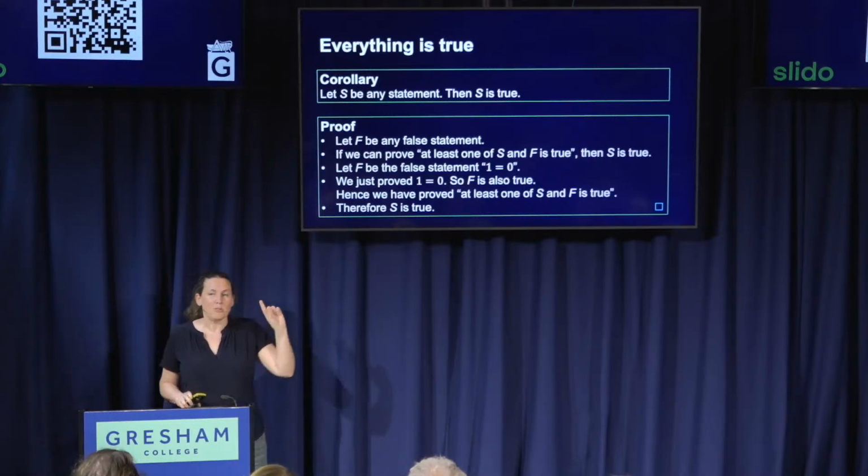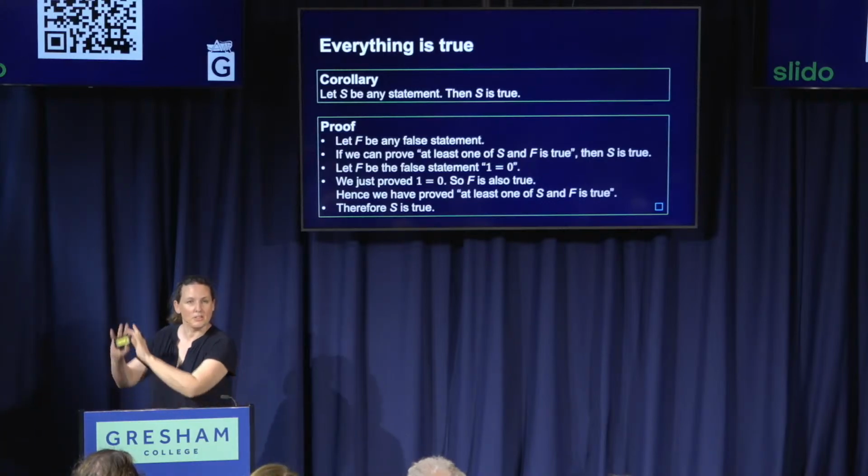So this is how high the stakes are, right? If we let even one false statement into mathematics, then it just renders everything, all bets are off, everything is true. So we've got to be really, really careful and try not to prove anything that's false. I try to do that in my mathematical life. Okay, so with that in mind, we've already proved everything is true, so maybe we could stop there.